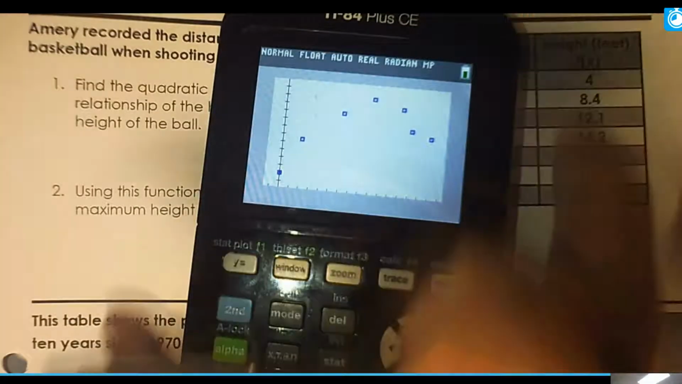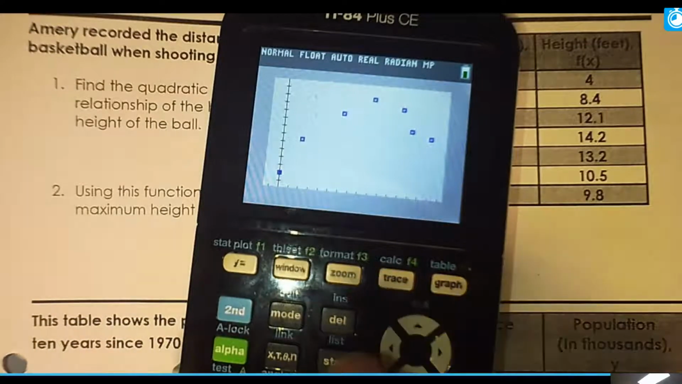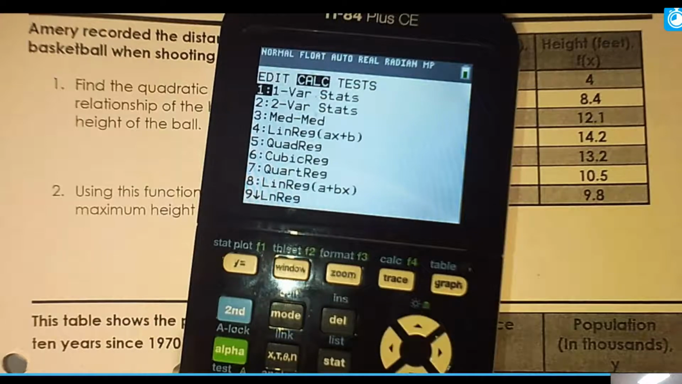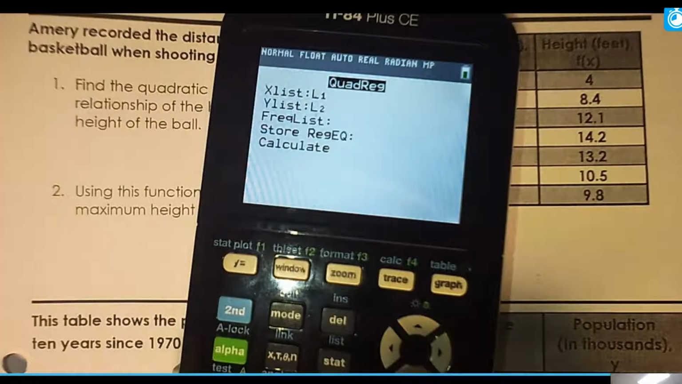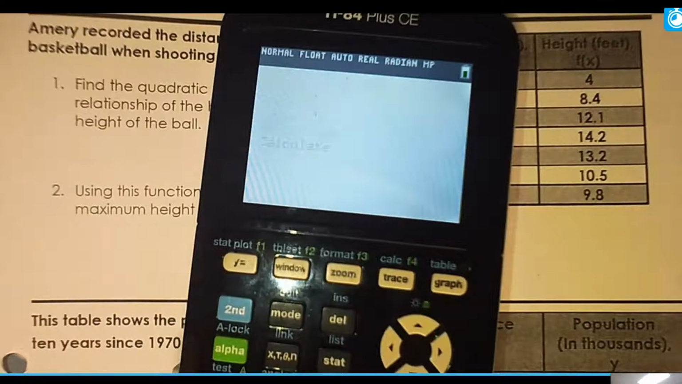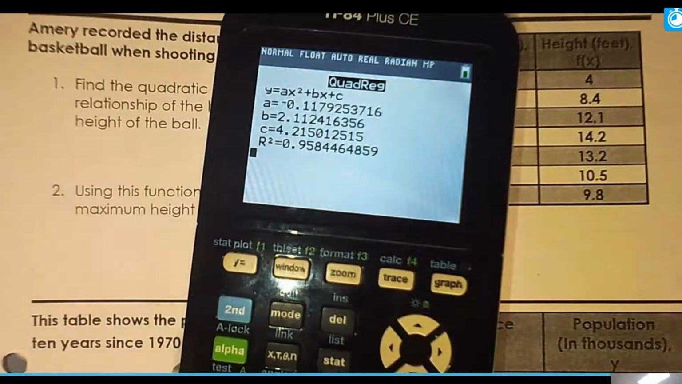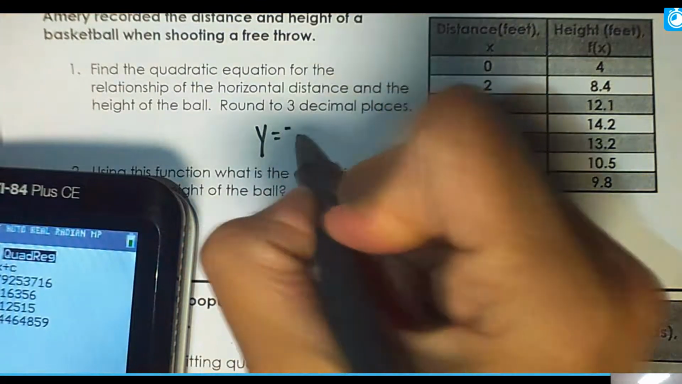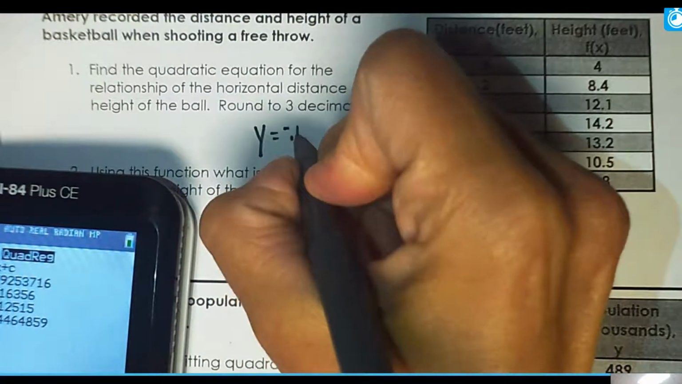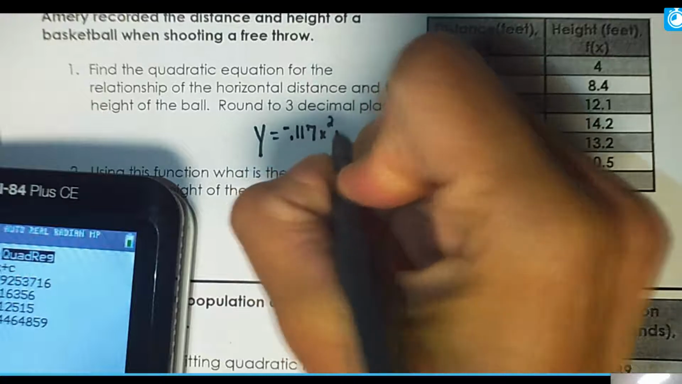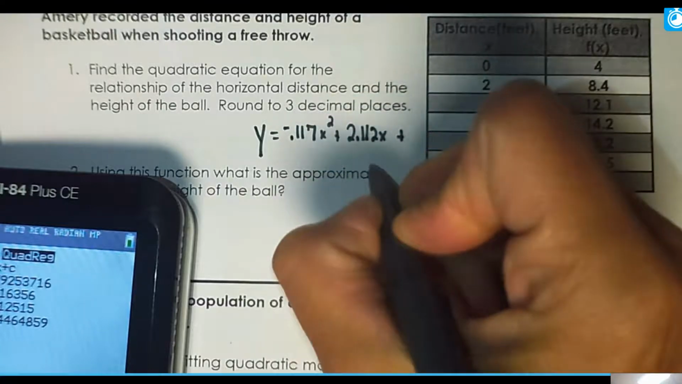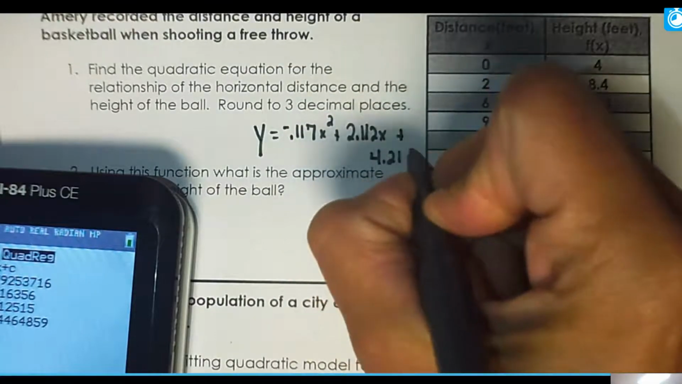So what we're going to do is find that equation. So now that I can see the parabola, I'm going to press Stat. I'm going to scroll over to Calc, choose option 5, and now go down to Calculate, hit Enter. The other group, just hit Enter until this appears. And we got a lot of decimals, so we're just going to cut them off and write our equation. So y equals negative 0.117 x squared plus 2.112x plus, and I'm running out of room, 4.215.